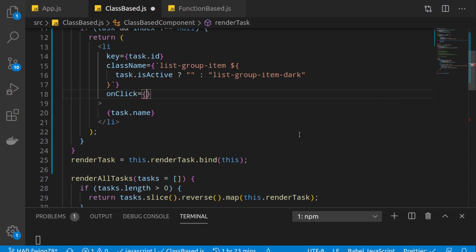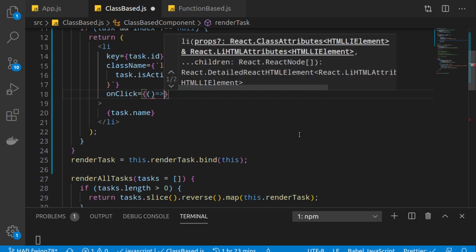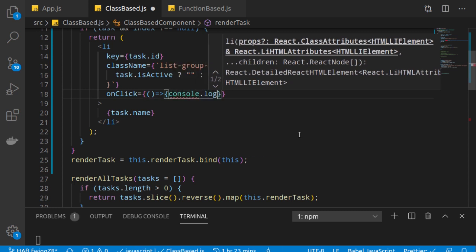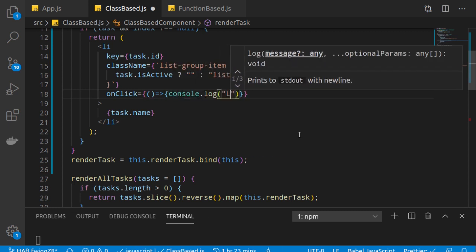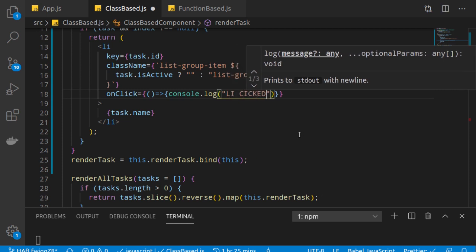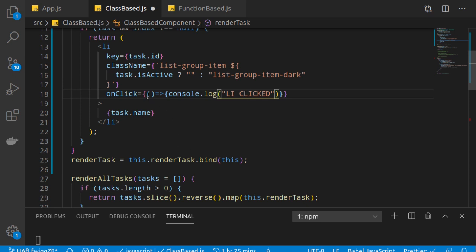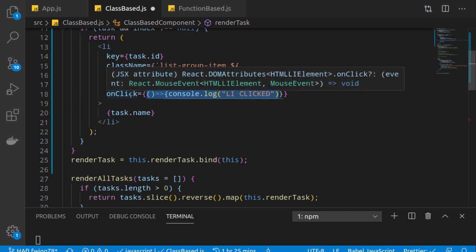So let me create an anonymous function right here and do a simple console.log. Simple, and we write li clicked, something like that. So what we have done is created an anonymous function using the fat arrow syntax and passed it to our onClick. This onClick accepts a reference to a function which it will call whenever there is a click event on this particular React element.